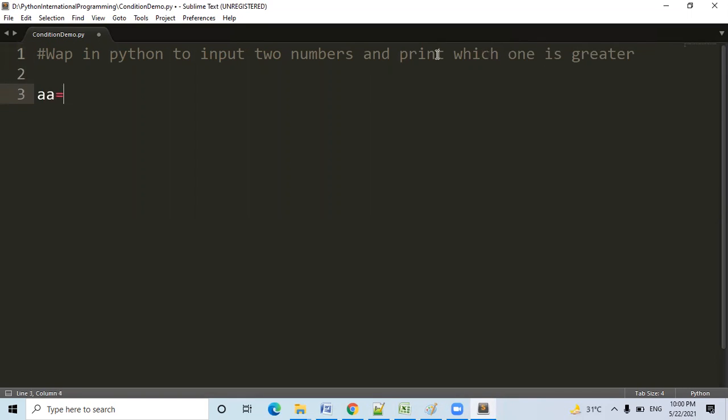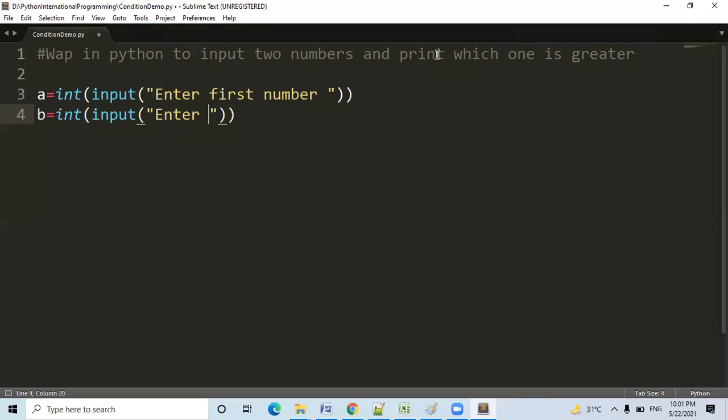So first of all, we have to input the 2 numbers. a is equal to int, enter first number, and b is equal to int, enter second number. Now 2 numbers have been input from the user. Now we have to check which one is greater. So for that we have to use an if condition.